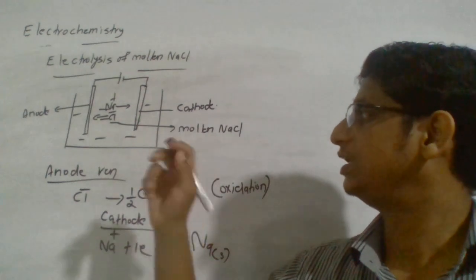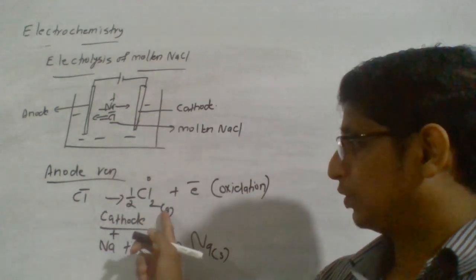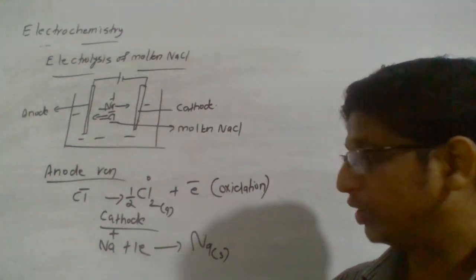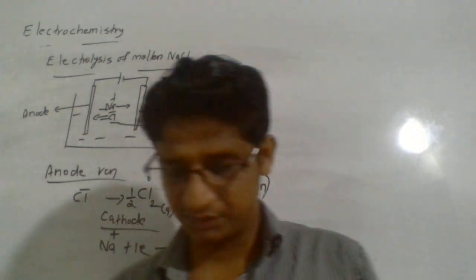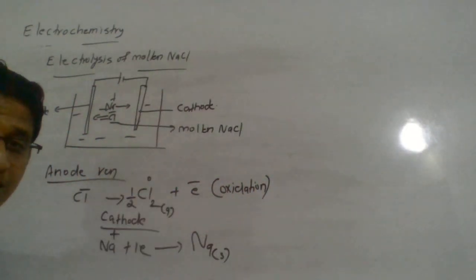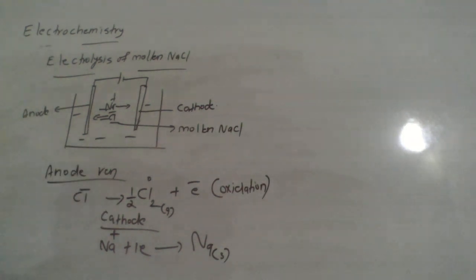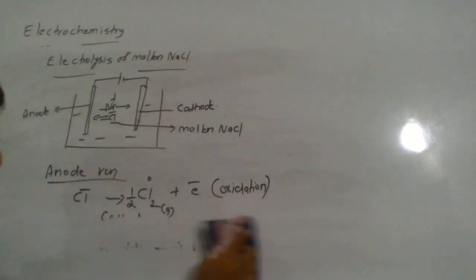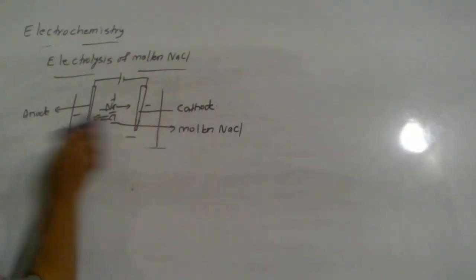So there you will see at anode chloride ion is converted into chlorine gas, at cathode sodium ion is converted into sodium metal. So that is what happens when electrolysis of molten NaCl is carried out. Please note down the points that you want. Learn it as well, because you can develop from the fundamental ideas.